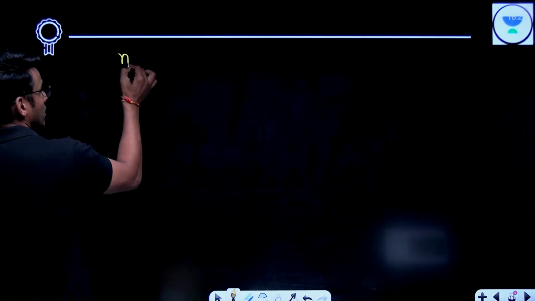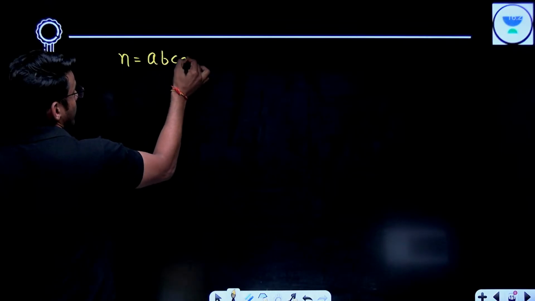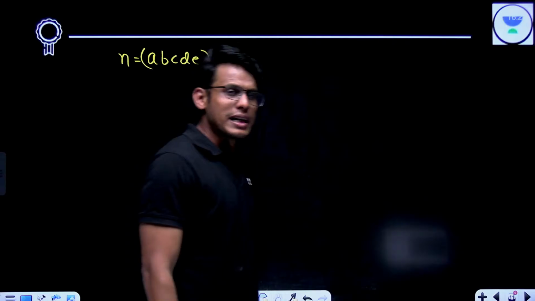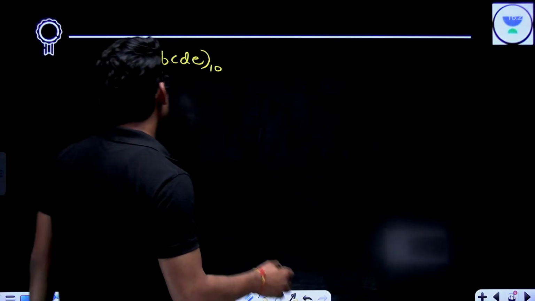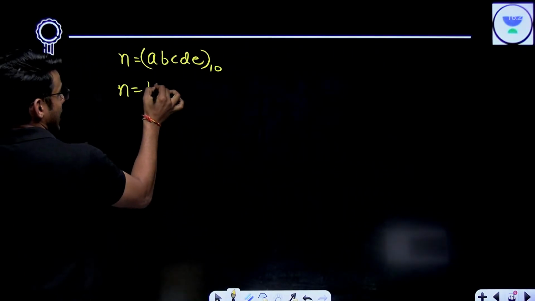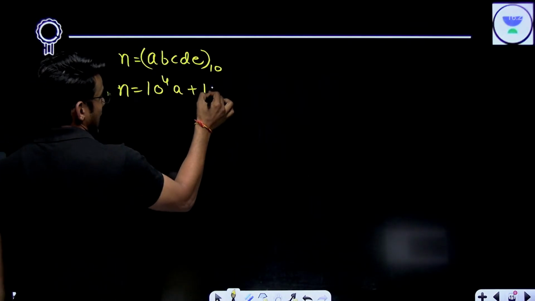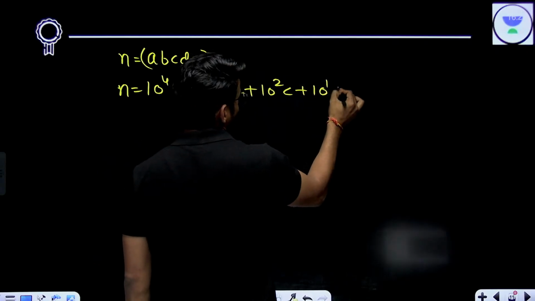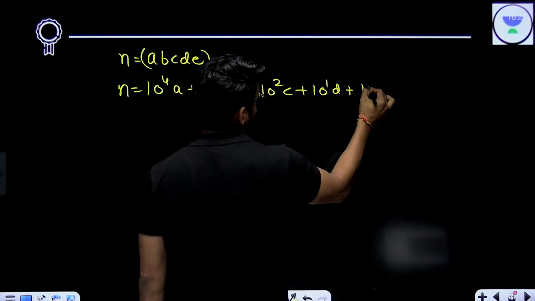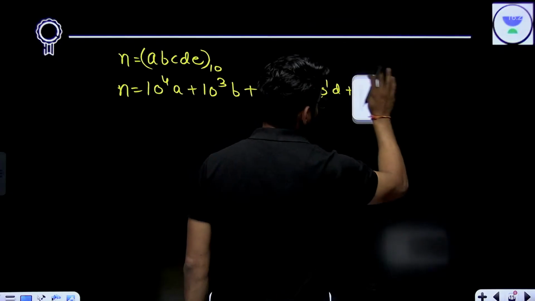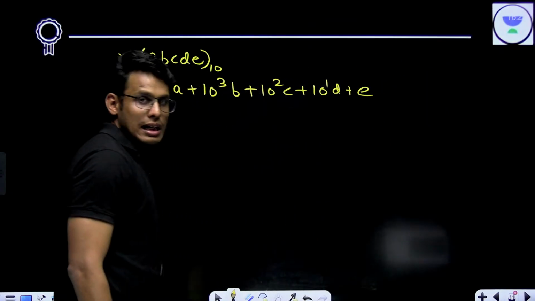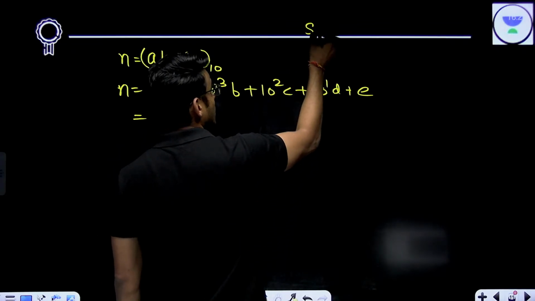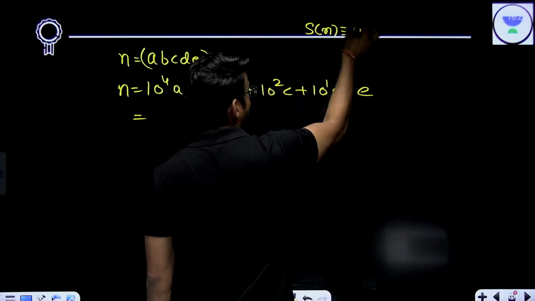Let n be a 5-digit number. I am taking it as a 5-digit number, and when I am writing like this, the base is assumed to be 10. Right? What do I mean by base? Your n will be 10 to the power 4 a plus 10 to the power 3 b plus 10 to the power 2 c plus 10 to the power 1 d plus, in fact, e. Right? Now just remember that you have to prove this.